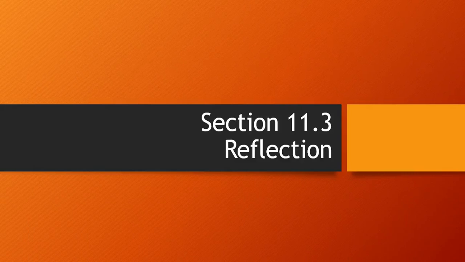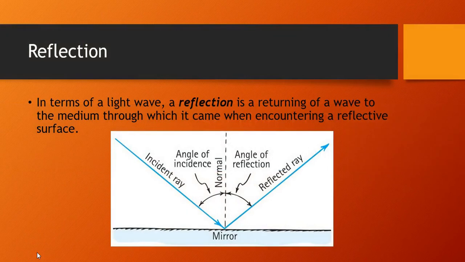Section 11.3, Reflection. So when we talked about sound, a reflection was just an echo. When we talk about reflection of a light wave, it's the same thing. It's a wave reflecting off of some reflective surface, or a returning of the wave to the medium in which it came and then encountered that surface. Just like with sound, the law of reflection holds with light. So the angle of incidence of the incident ray is equal to the angle of reflection of the reflected ray.